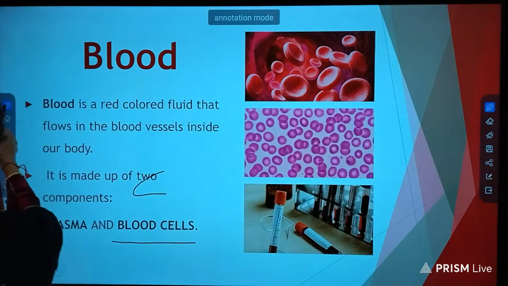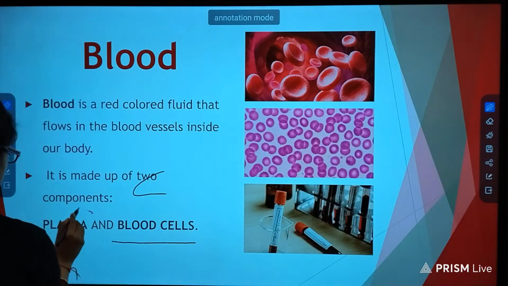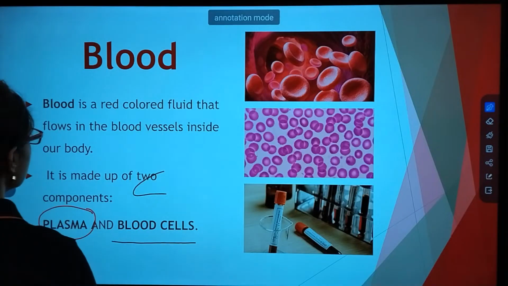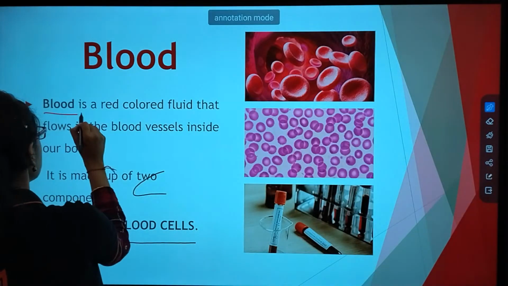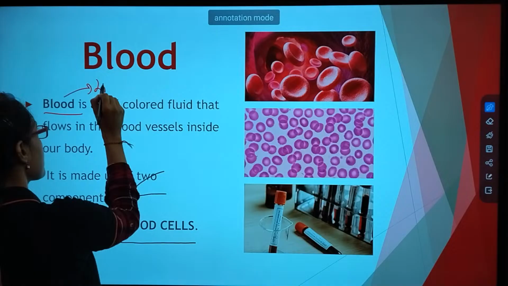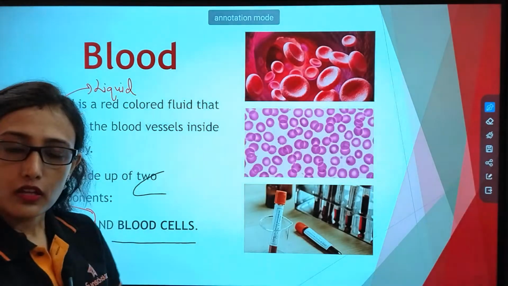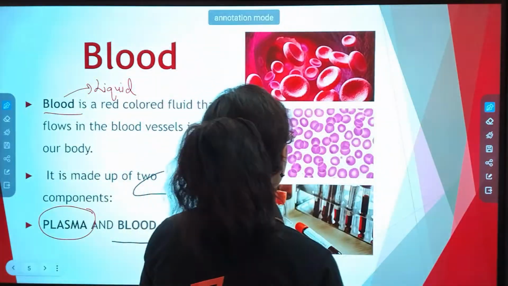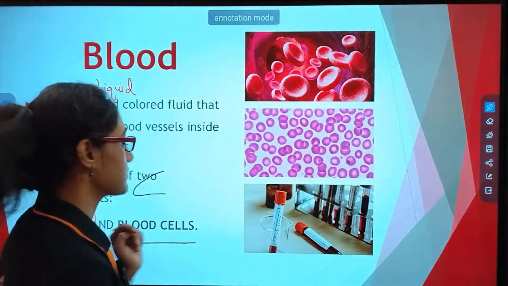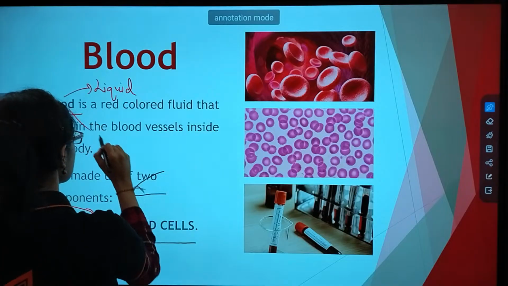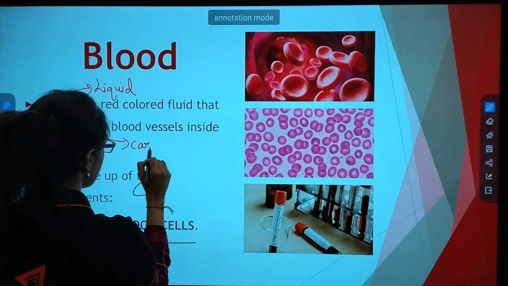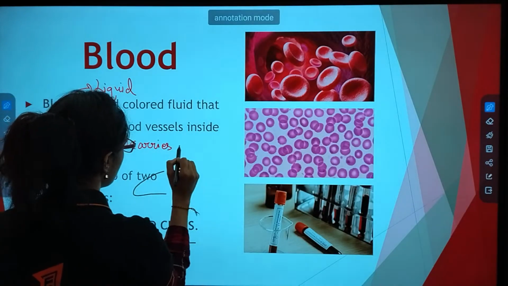Now plasma. What is plasma? You know blood is liquid in nature, and blood carries water.